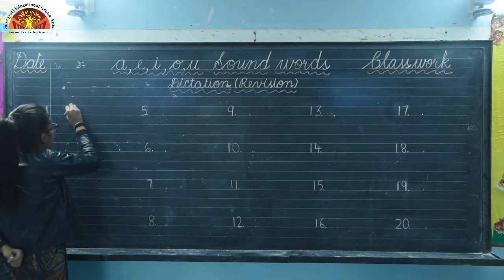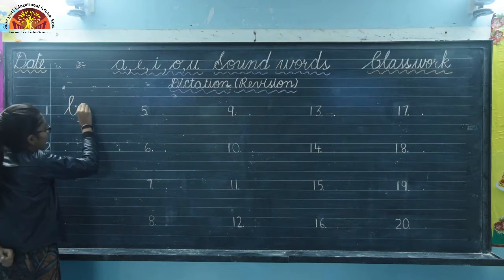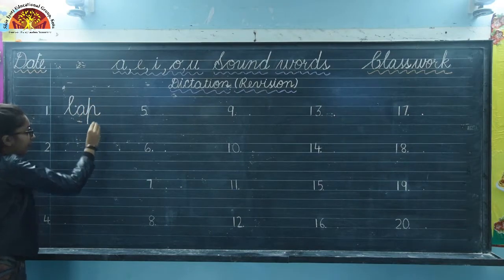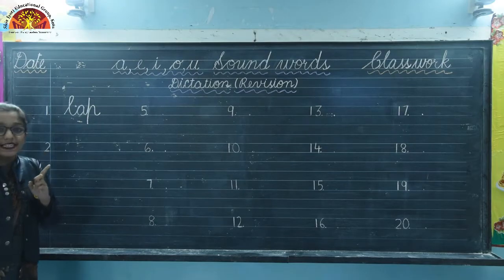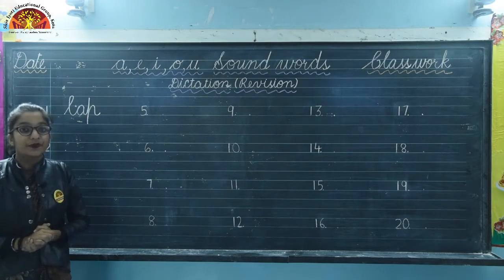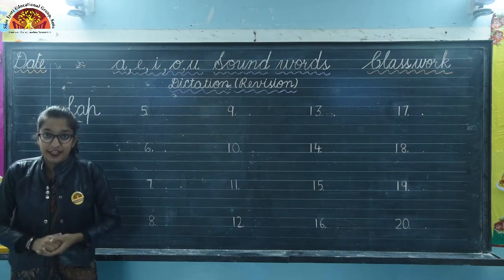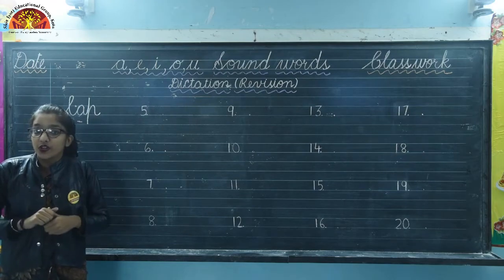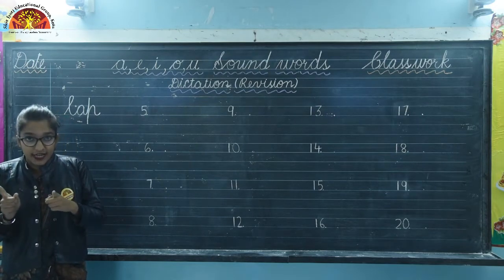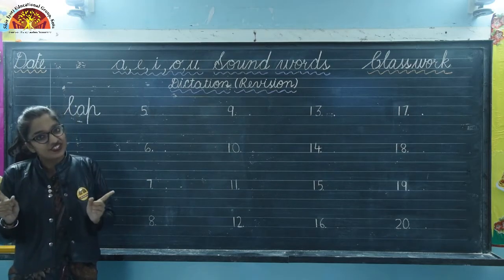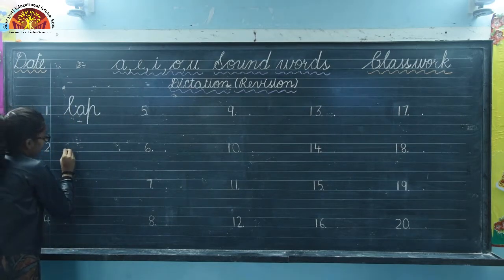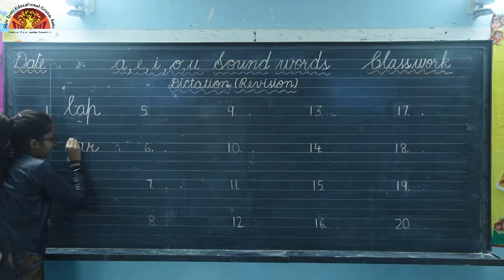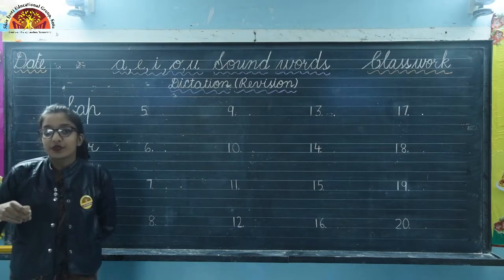Spelling of lap is L-A-P. L-A-P, lap. Okay. Now, our second word is jar. Second word is jar. So, what is the spelling of it? J-A-R, jar. So, look here and write. J-A-R, jar.